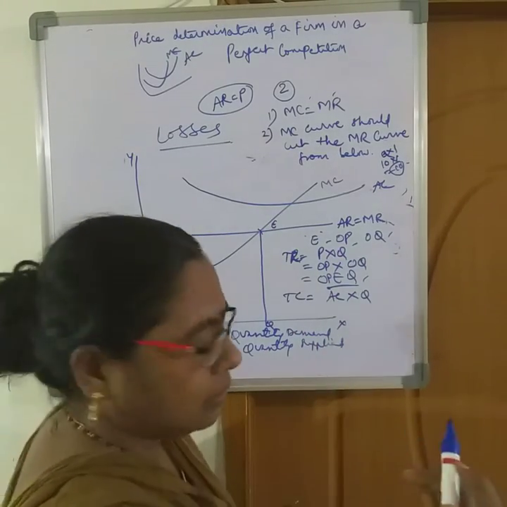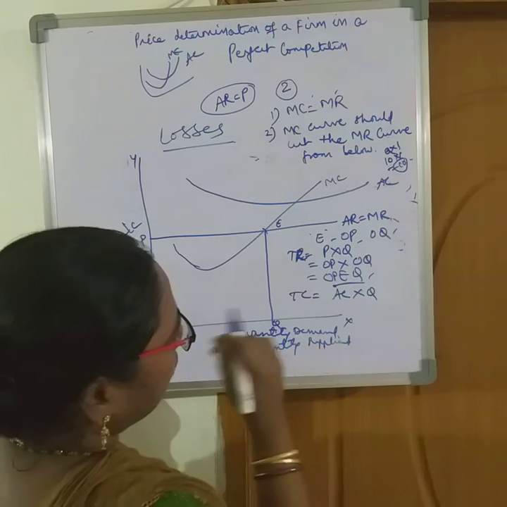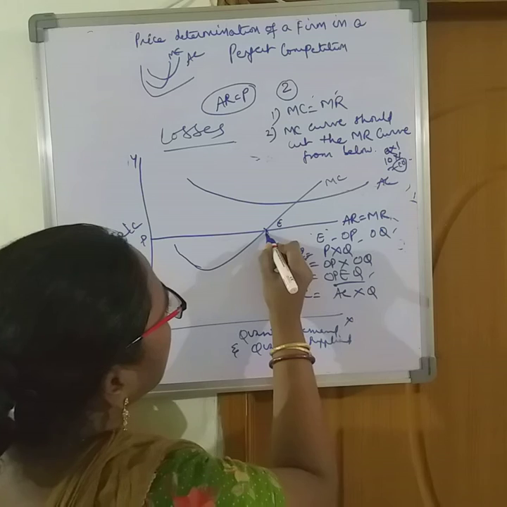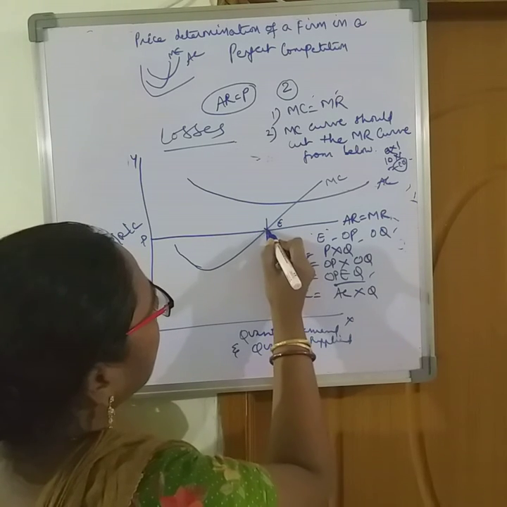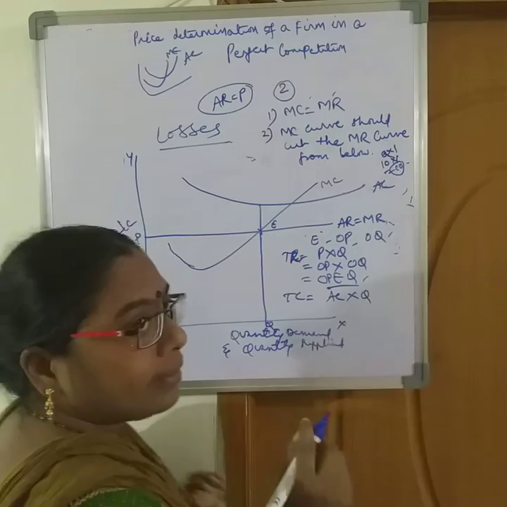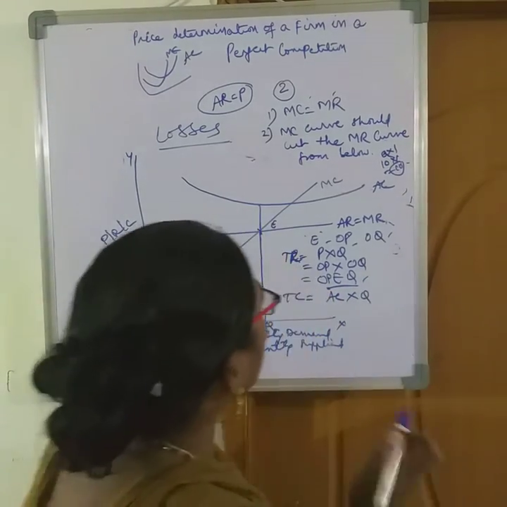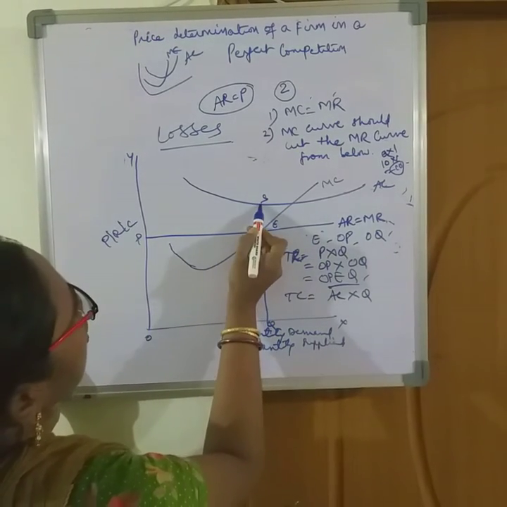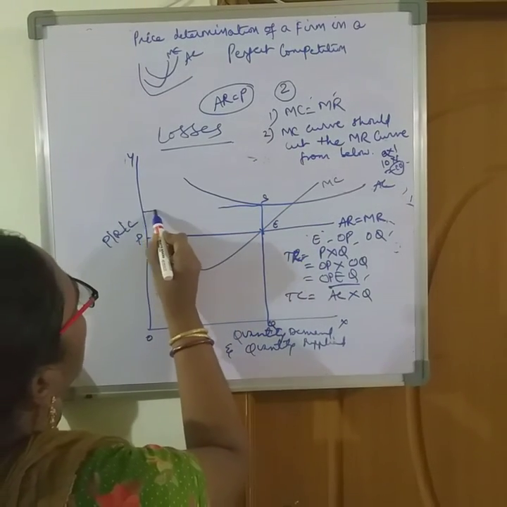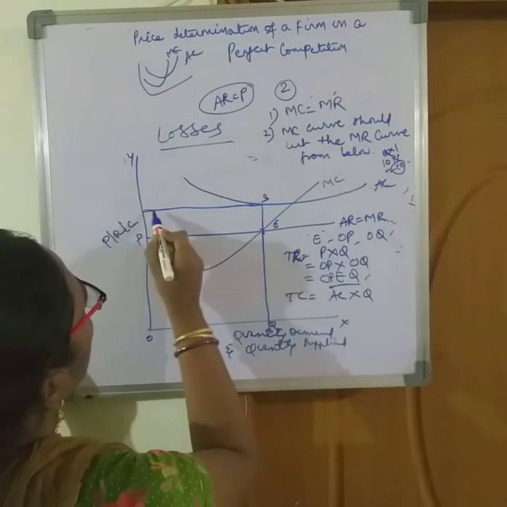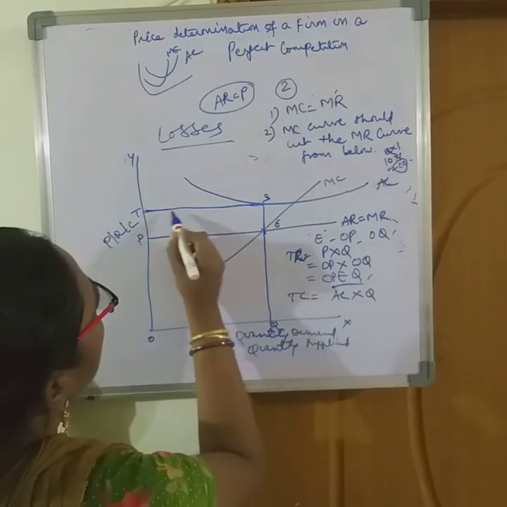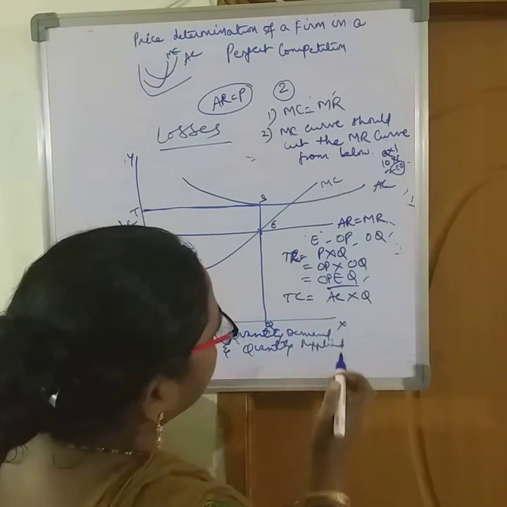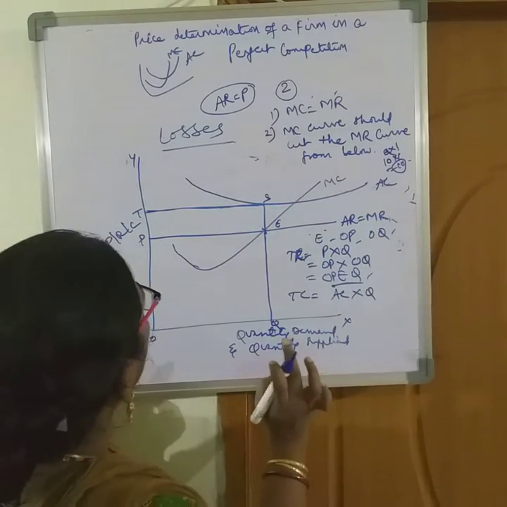Okay, now what is AC? To produce one single unit, the cost is, let me extend this line from the equilibrium point to the point where it is touching AC. Here it touches, say I'll put it as S, and say the point is T. The cost of a single unit is SQ or OT.